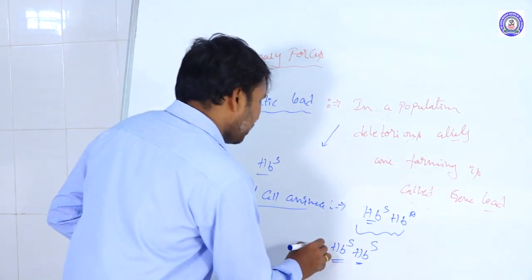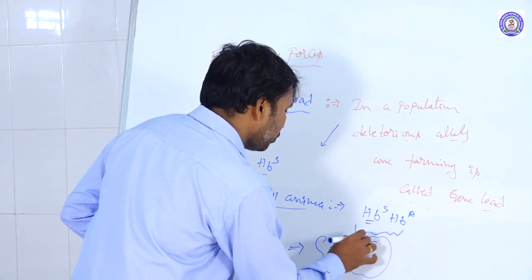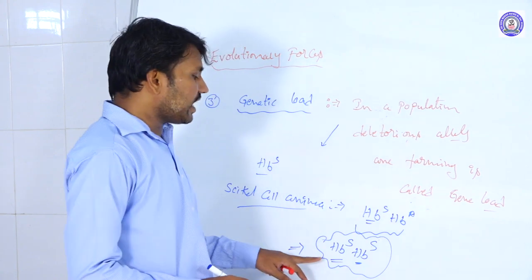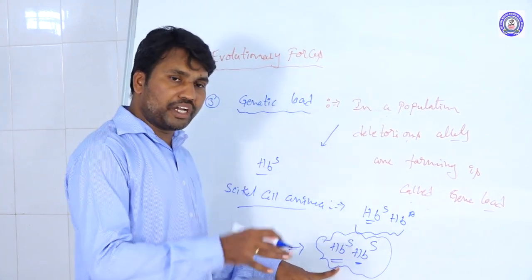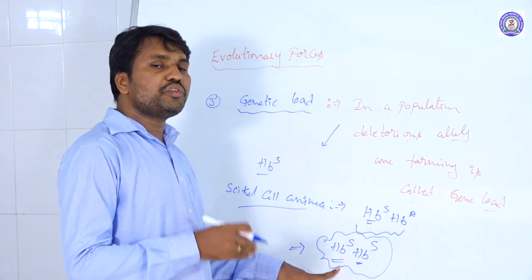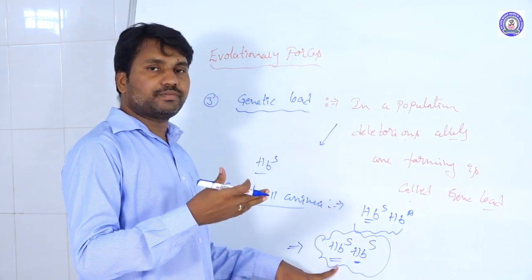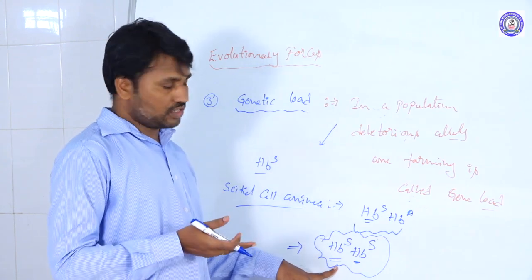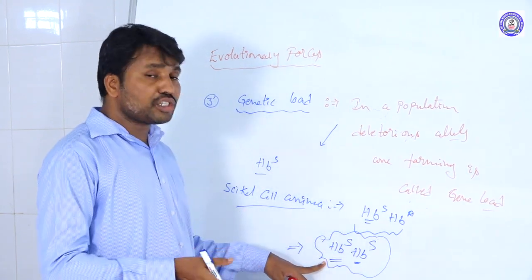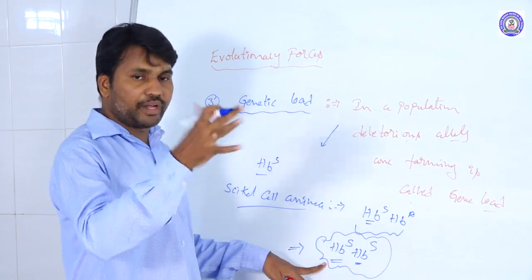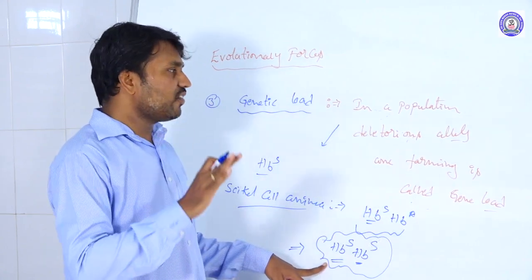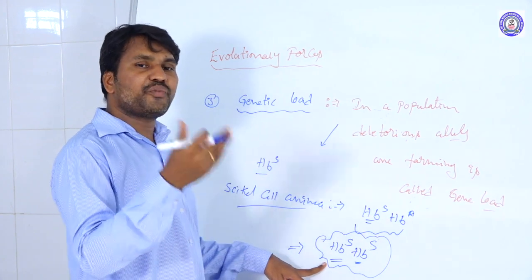That means the deleterious alleles which form in the population are carried by individuals who are not able to reach the reproductive age. Since they do not reach reproductive age, those alleles do not continue in the population. They are eliminated from the population after a few generations.